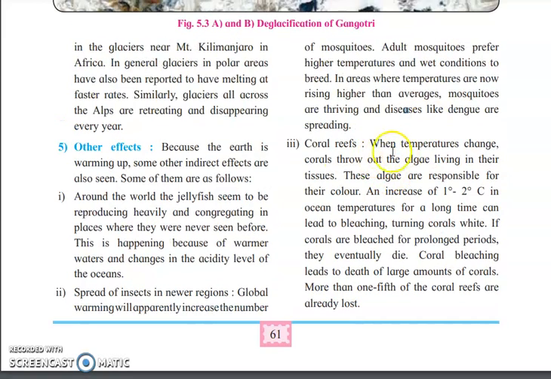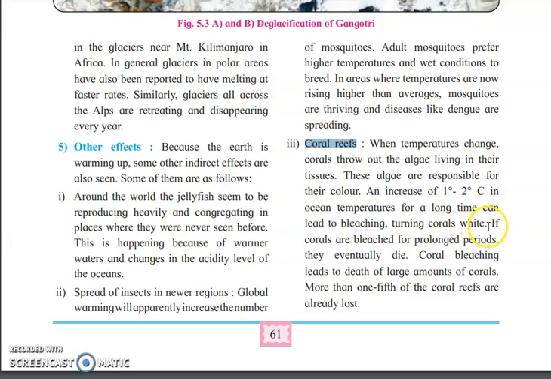Next is coral reefs. Now what are coral reefs? Coral reefs are nothing but the colorful plants and animals which you observe. It is just colorful algae which you observe on the ocean floor inside the sea. When the temperature is changing, the coral throws out the algae living in their tissues. These algae are responsible for their color. An increase of 1 to 2 degrees in the ocean temperature for a long time can lead to bleaching,